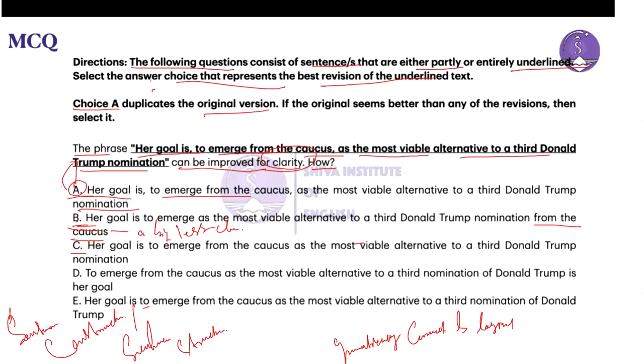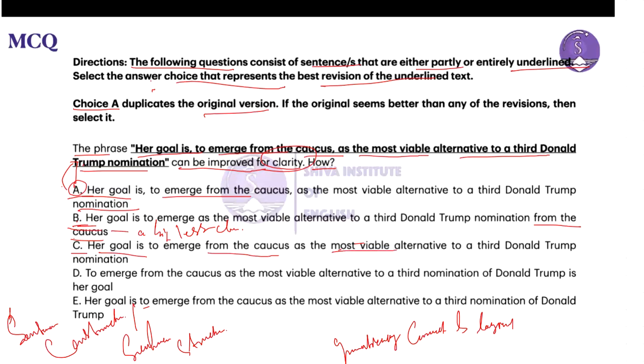Option C, pointed out here: her goal is to emerge from the caucus as the most viable alternative to a third Donald Trump nomination.